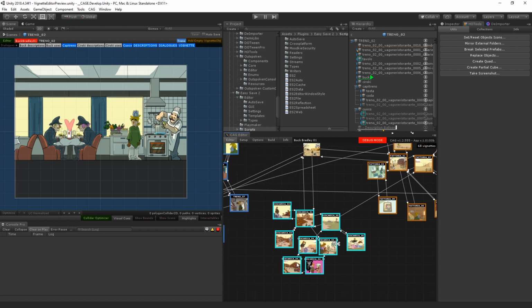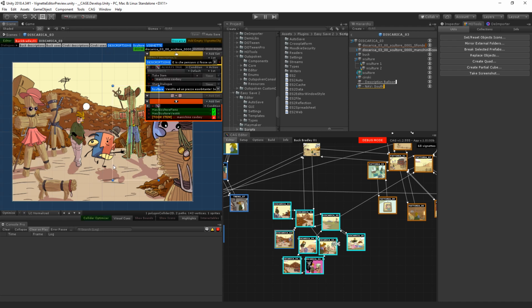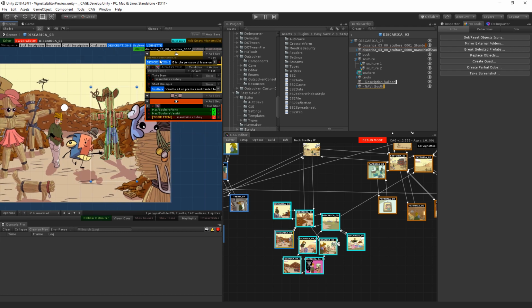This is, for example, a vignette, which obviously we open from the map. A vignette is composed by various elements that are normal Unity objects that when we add to a vignette are automatically converted into a vignette element that allows us to manipulate them in various ways. For example, here we have a description when it's clicked once, and then we decide what happens when it's double clicked or double tapped, and in this case we take an item and we start the dialogue.